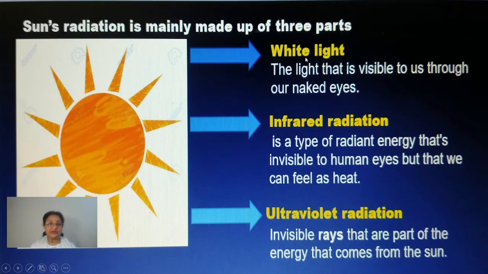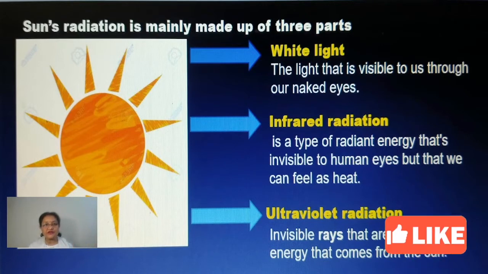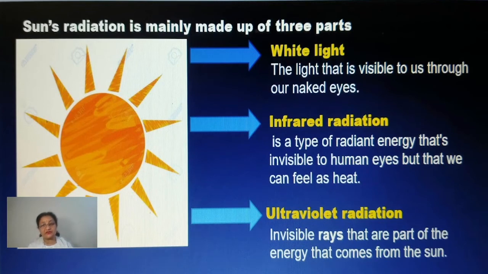Generally, you must have felt it every day during daytime, the sunlight, and sitting inside the room also we can feel the light. That is white light. Clear?